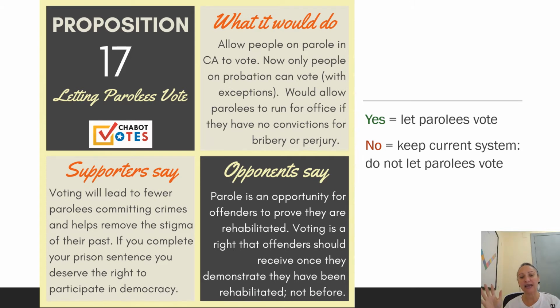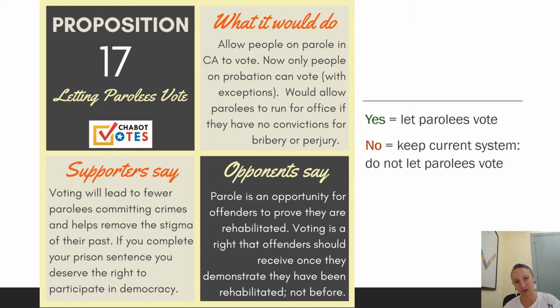But opponents say parole is an opportunity for offenders to prove that they're rehabilitated. They shouldn't get their rights back. They have to prove that they're rehabilitated so they can move on to probation. They say voting is a right that offenders should receive once they demonstrate they have been rehabilitated, and are therefore off parole, and they shouldn't be able to vote before then. So if you vote yes, you want to allow parolees to vote. If you vote no, you want to keep the current system.